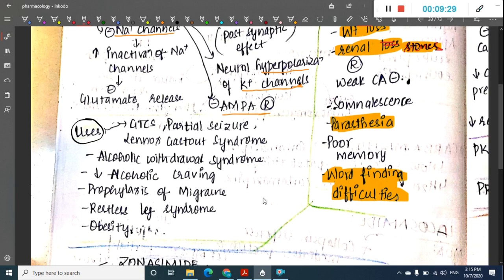So these are the different uses of topiramate.